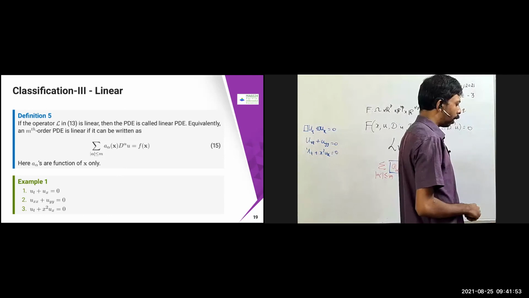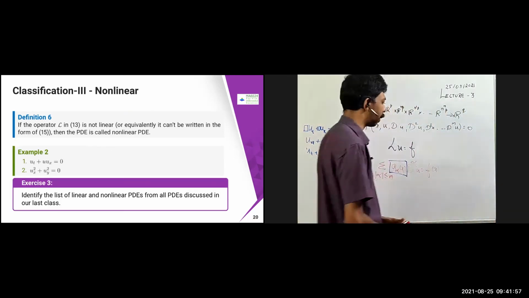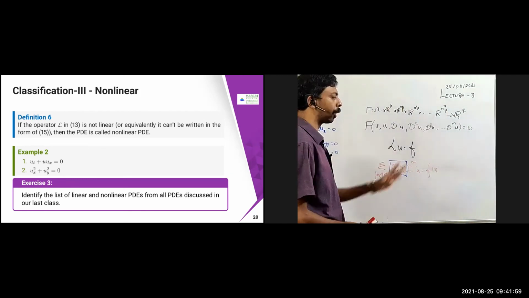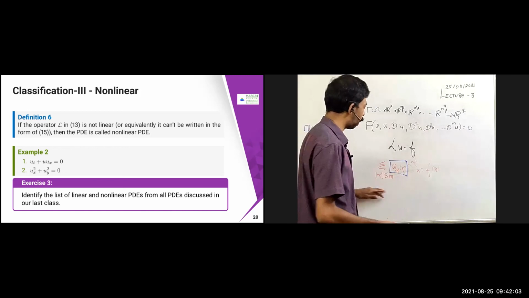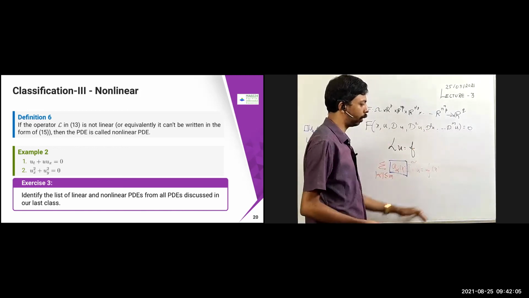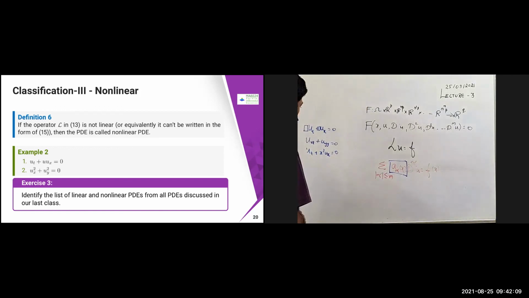Now, if L is not linear, you can simply say that it is a non-linear PDE. Equivalently, if you cannot write it in this form, then we say it is a non-linear PDE. For example, ut plus u ux equal to 0.